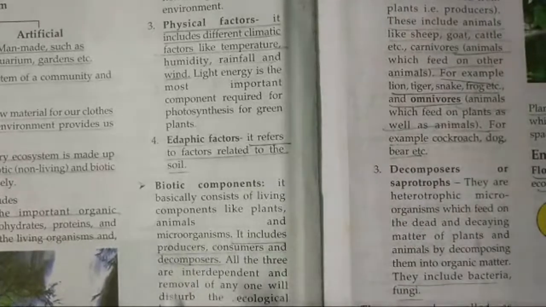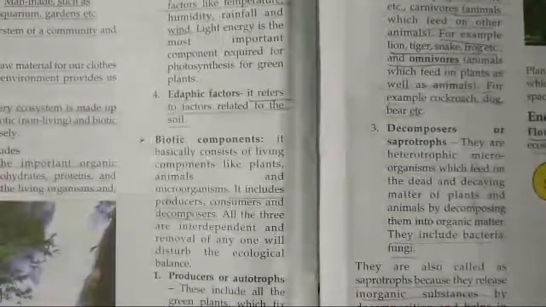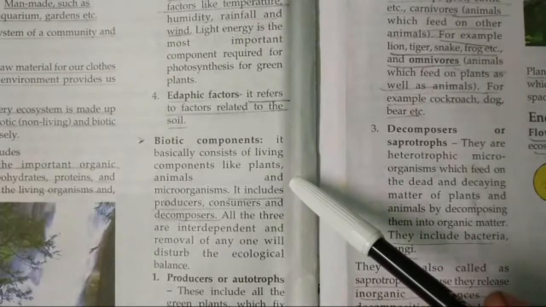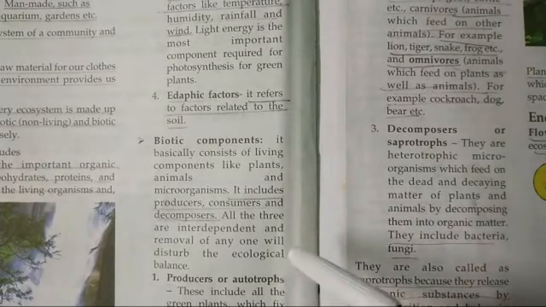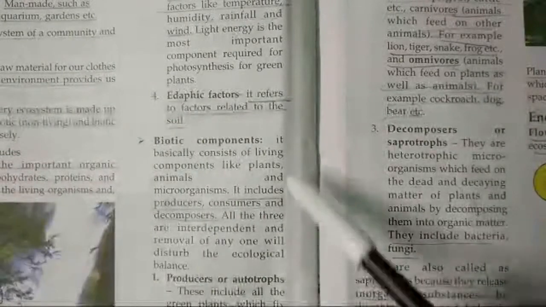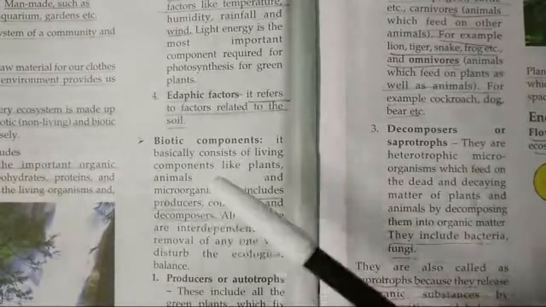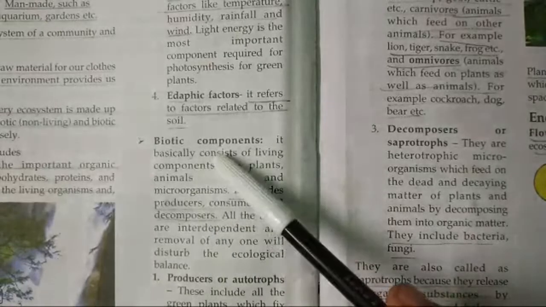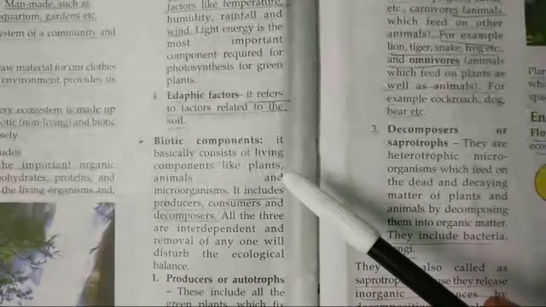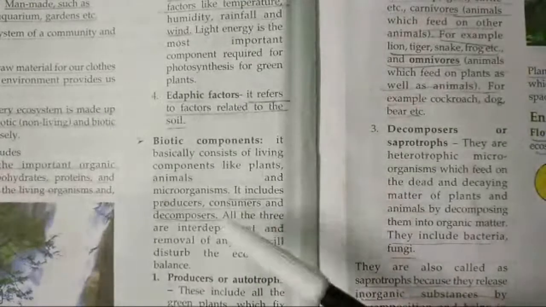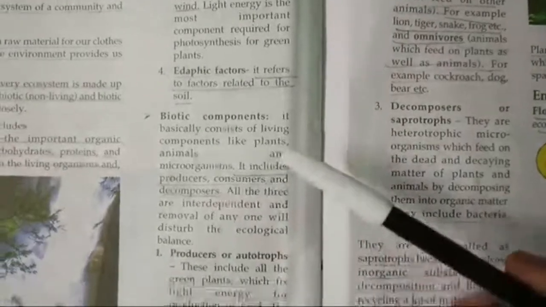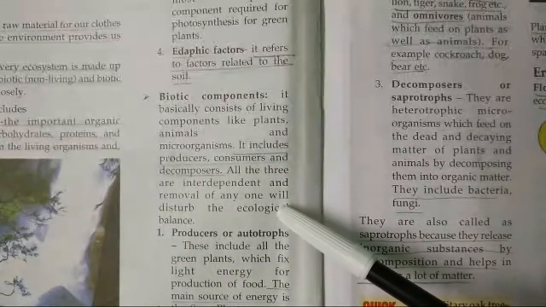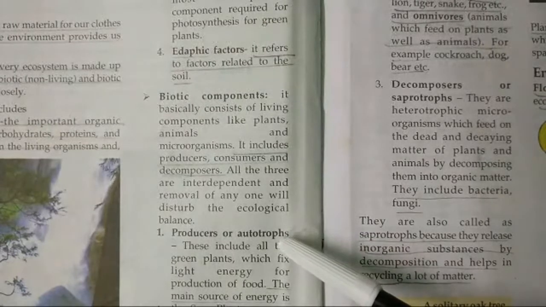Now the living factors. The biotic components are the living components, which are animals, plants and microbes. So an ecosystem is not only made up of living things but also of non-living things as well as the smaller organisms. Biotic components include producers, consumers and decomposers. All of these are interdependent and depend on each other.